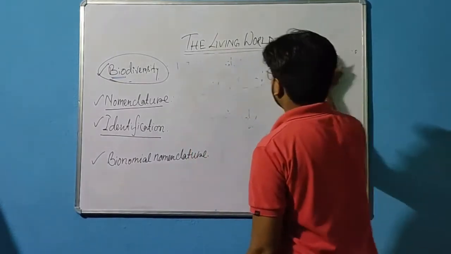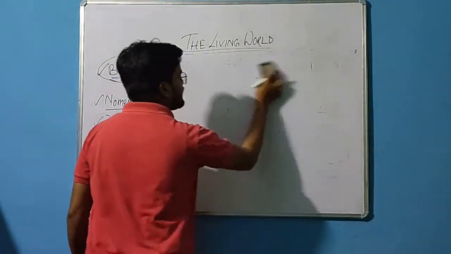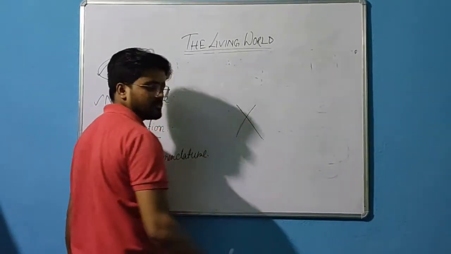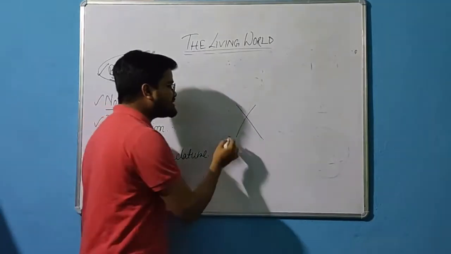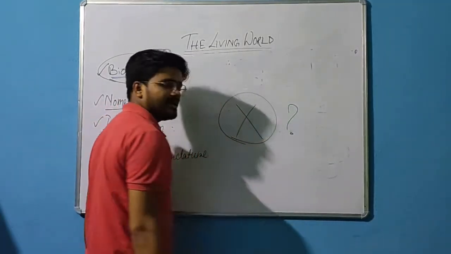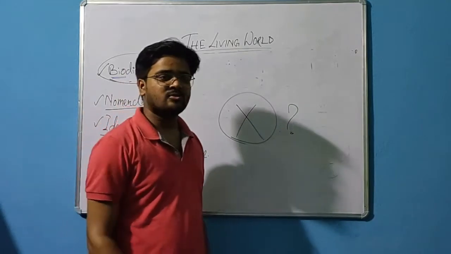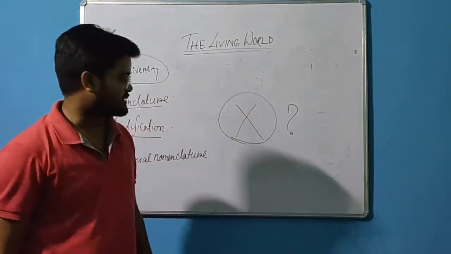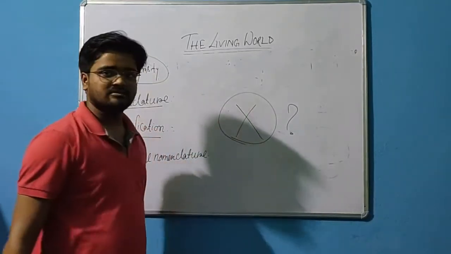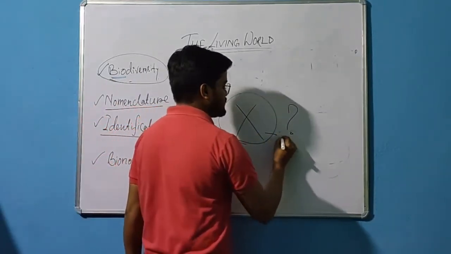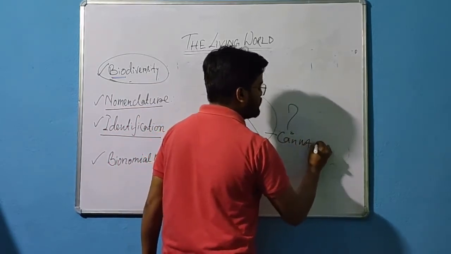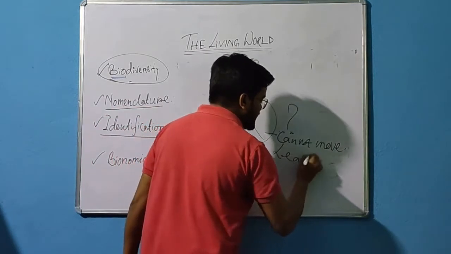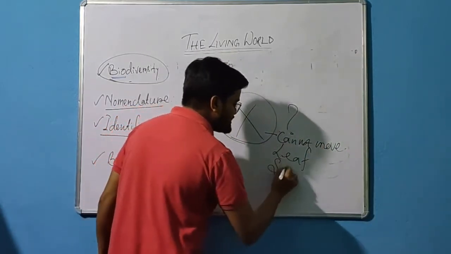So what is identification? Suppose we got an organism. Suppose you think of organism X. So X, it looks like whom? Okay. It looks like a human, it looks like an animal, it looks like any other plant. We have to find out that. Suppose this organism X cannot move. Okay, we are getting that. It has some leaf, it has some stem.